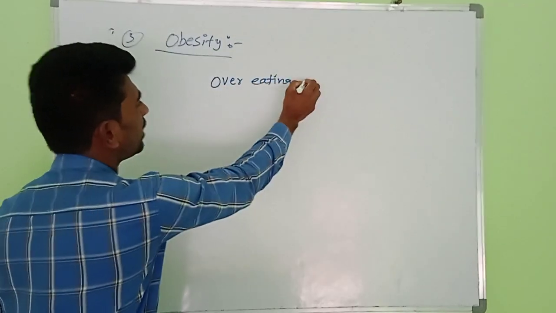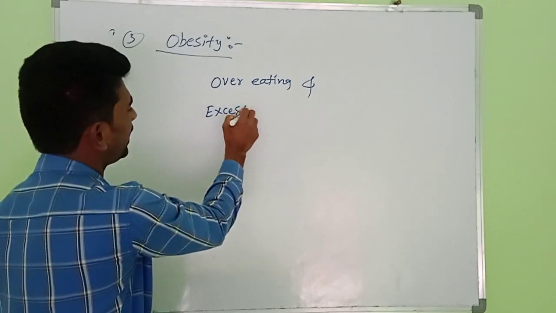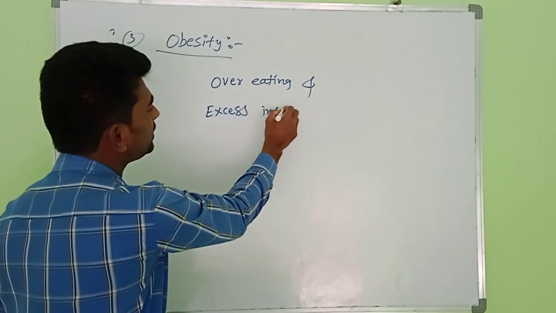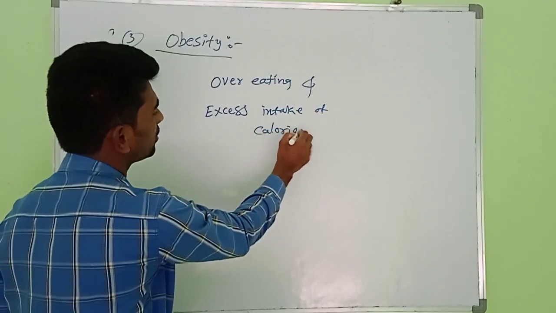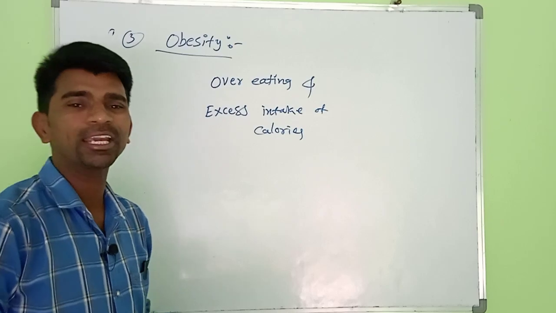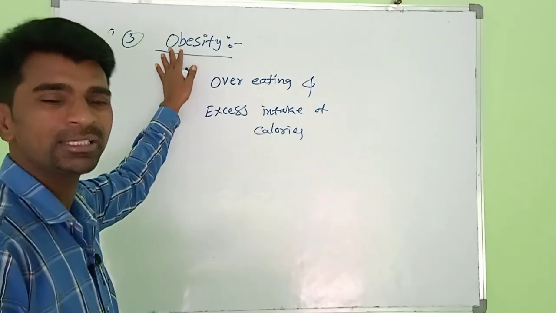Overeating and excess intake of calories are the main reasons for obesity.